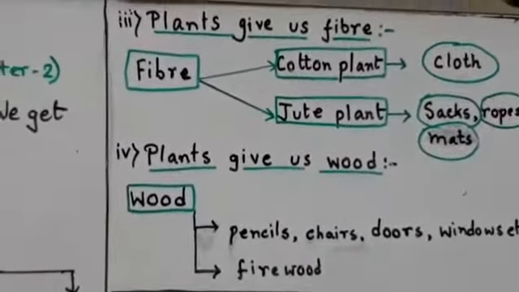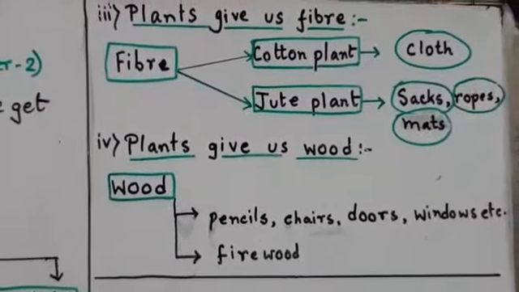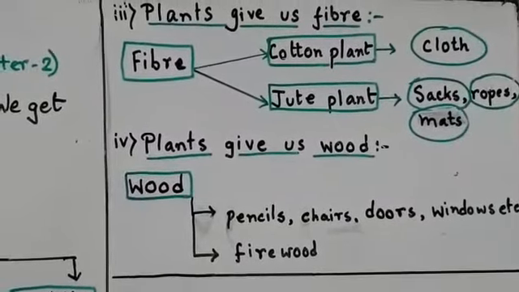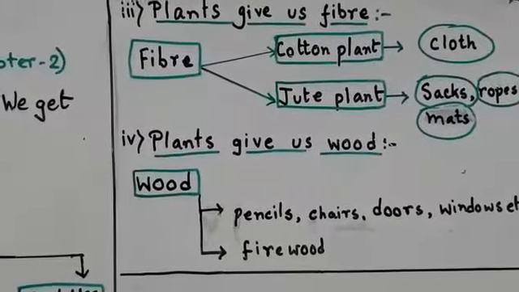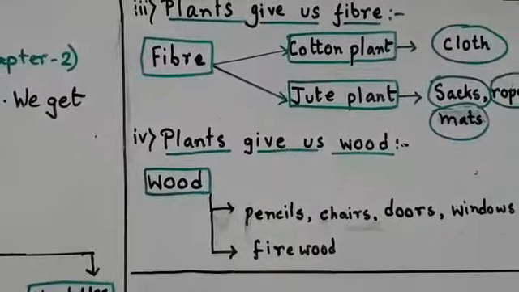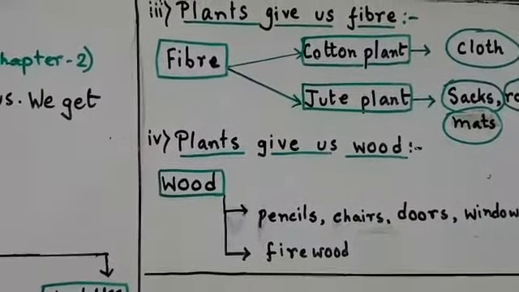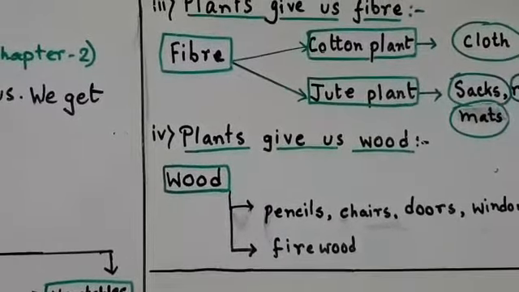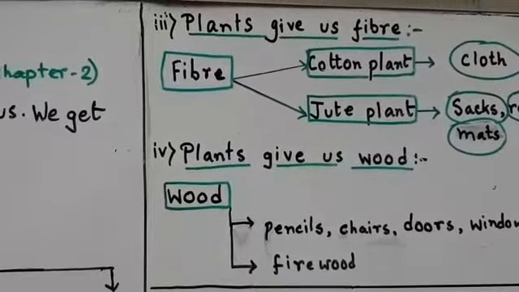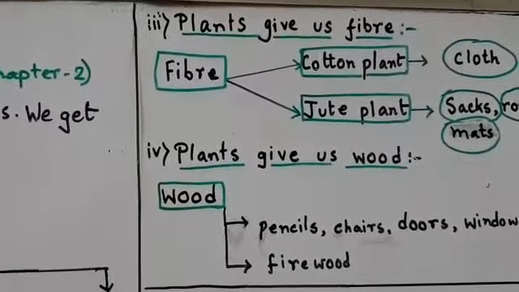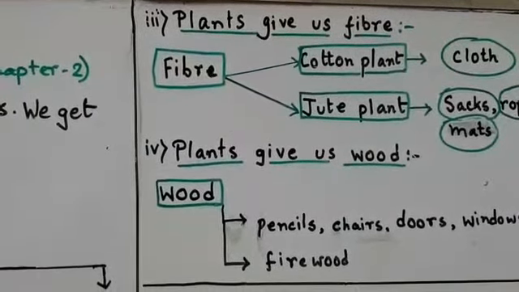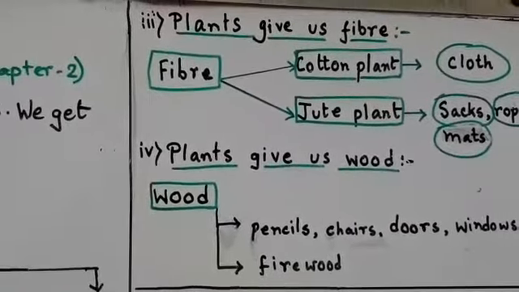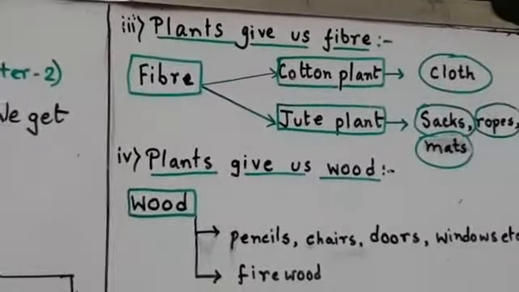This thing is also new to you. What is fiber? Fiber we get from the cotton plant and the jute plant. You know children, there is another plant named the flax plant, but it is not included in your chapter, so I have excluded it. From the flax plant we get linen.